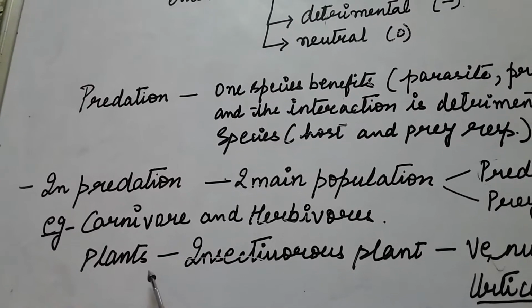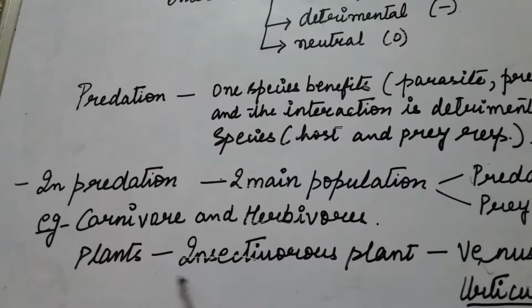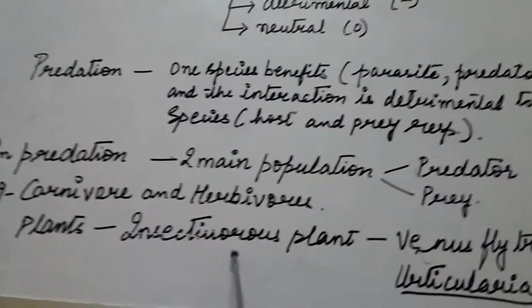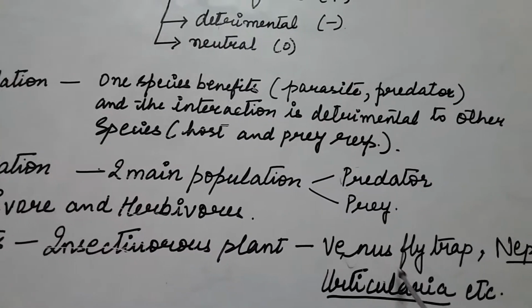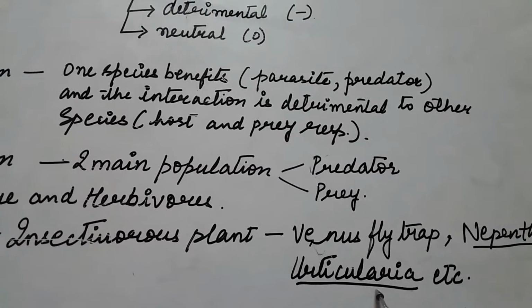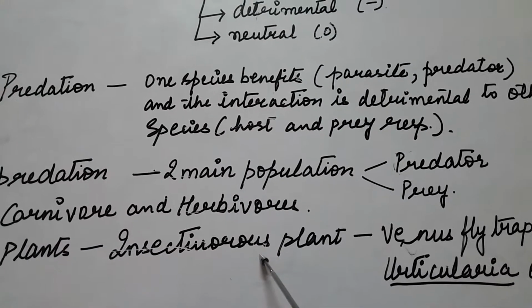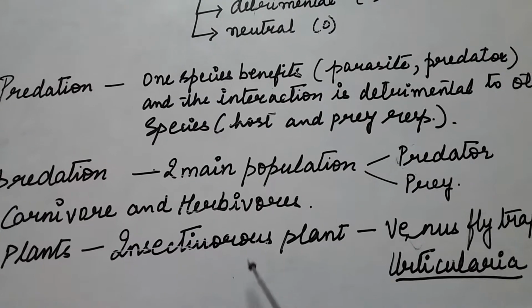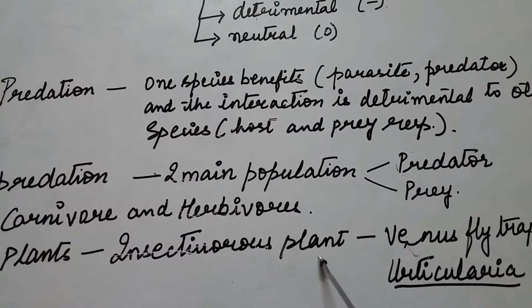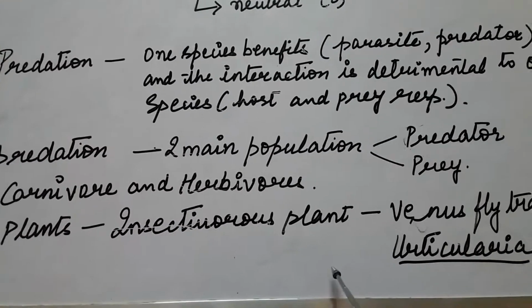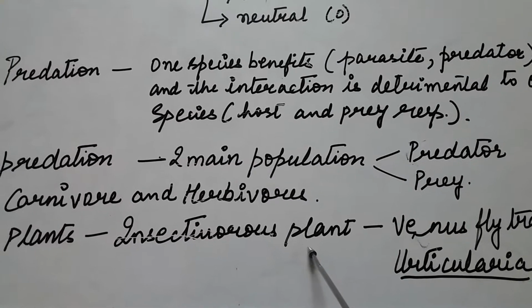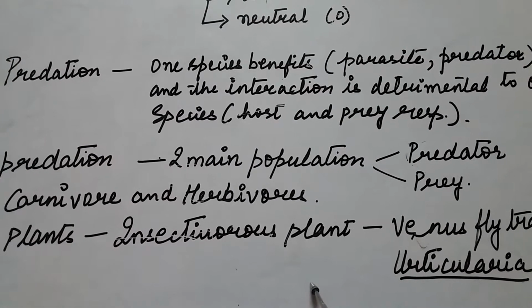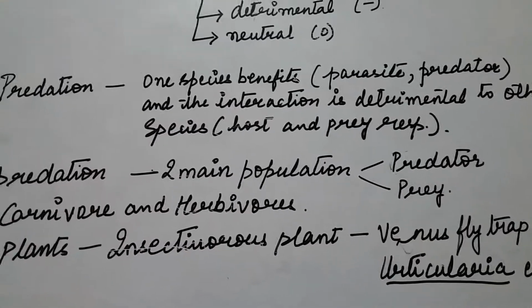Another interaction is that of plants, wherein the insectivorous plants, for example Venus flytrap, Nepenthes or Utricularia, are feeding on insects for their food. So these insectivorous plants will act as predators and the insects on which these plants are feeding are called prey.